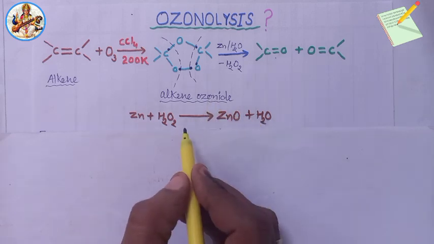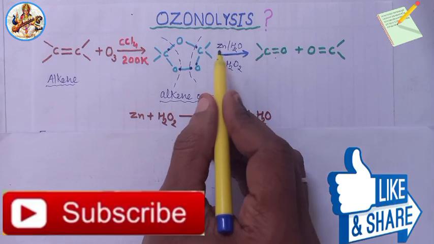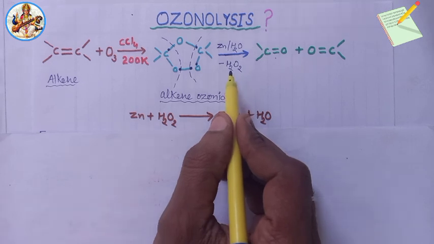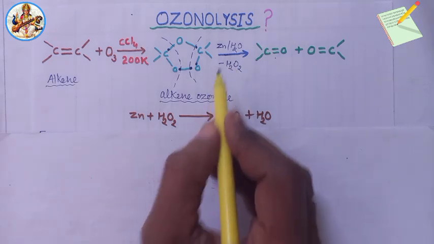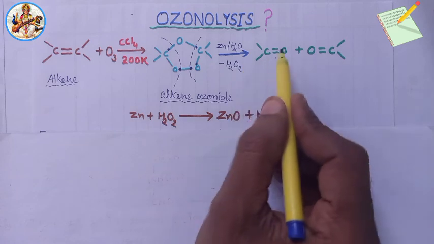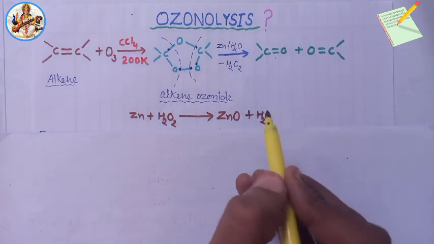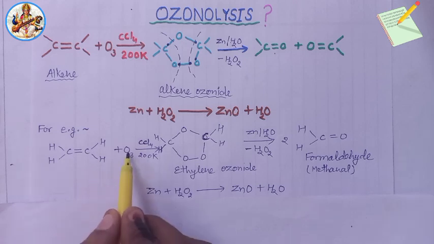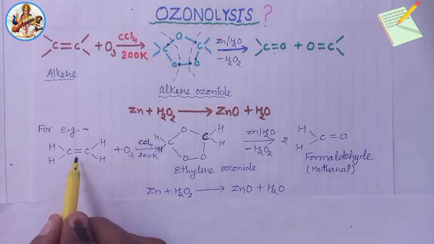So we can say that in this reaction, zinc dust removes the H2O2 formed. Otherwise, it can oxidize aldehydes to acids. Very important. For example, ozonolysis of ethylene.